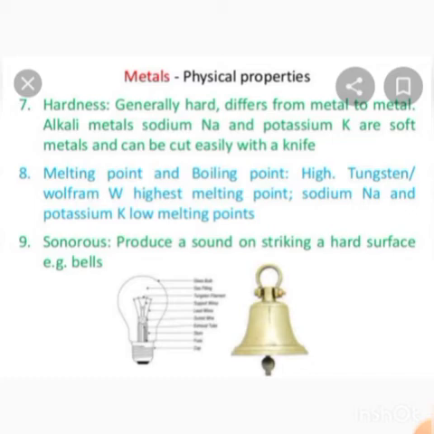Tungsten filament is used in electric bulbs. Tungsten has a high melting point of 3422 degrees Celsius. Sonorous. Metals produce a sound on striking a hard surface. Example, a bell.